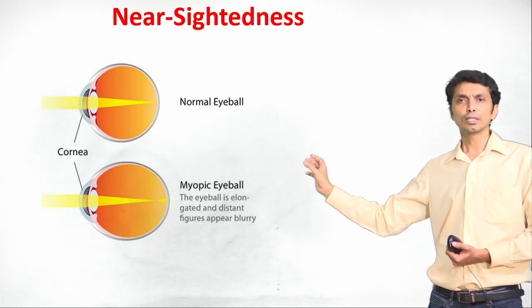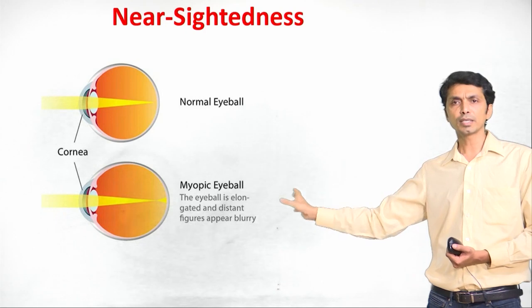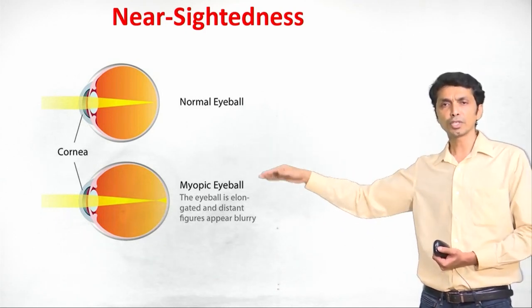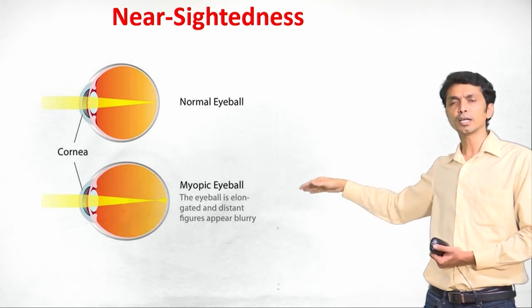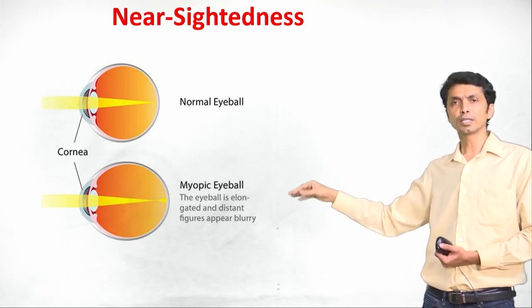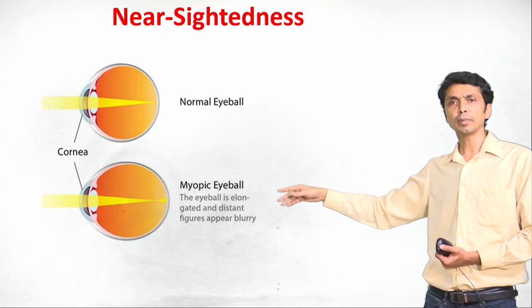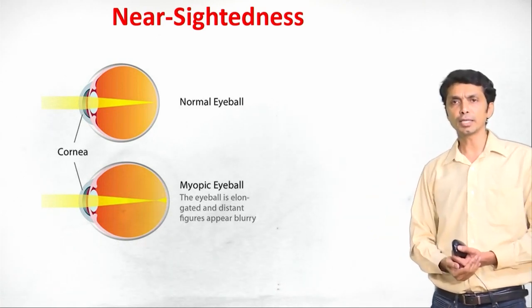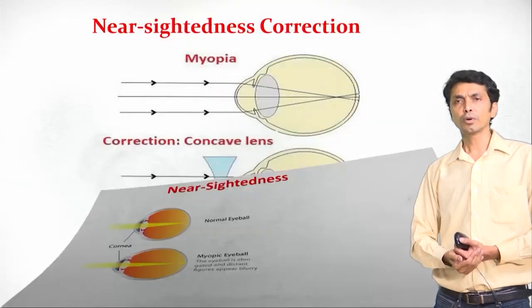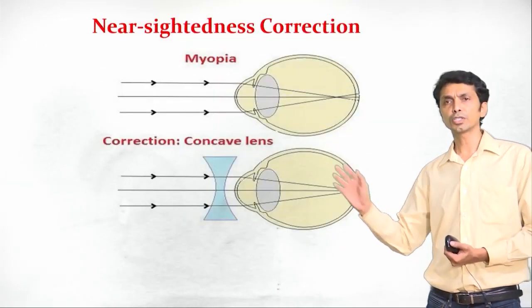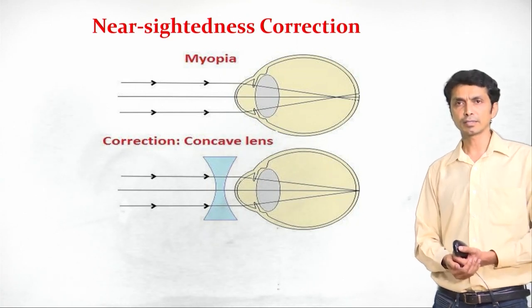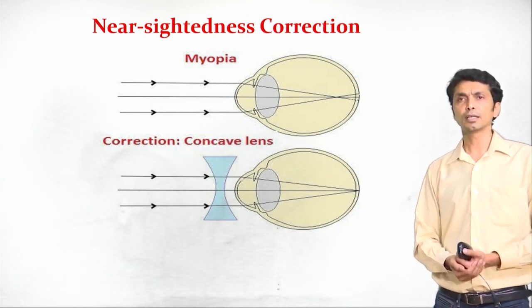The reason is the eyeball is elongated. That is why the converged rays could not reach the retina. Because of the bulge, the converged rays meet at a place in front of the retina, making the image blurry. So the elongation of the eyeball is one of the reasons for nearsightedness.